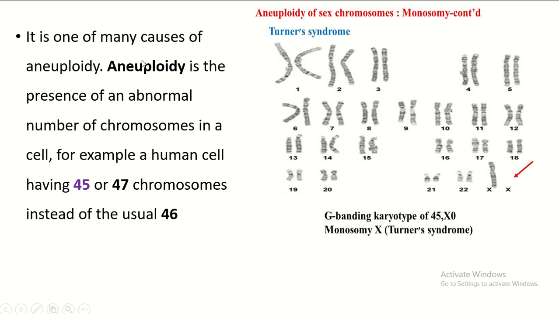It is one of the many causes of aneuploidy. Aneuploidy is the presence of an abnormal number of chromosomes in a cell. For example, a human cell having 45 or 47 chromosomes instead of the usual 46. So this is Turner syndrome. This is a monosomy condition, and you see here, instead of two X chromosomes, a single X chromosome is present; the other X chromosome is lost. So this is one of the conditions of aneuploidy.